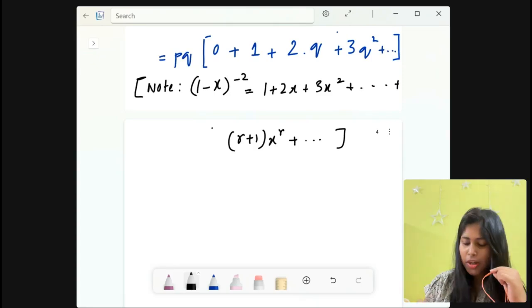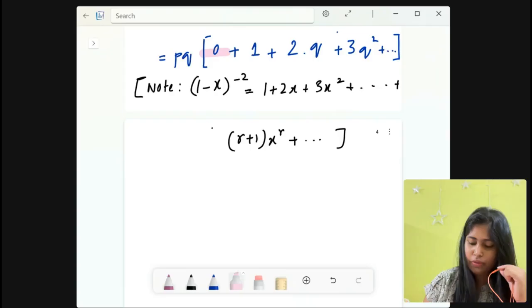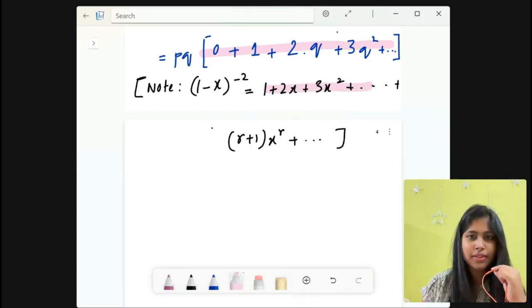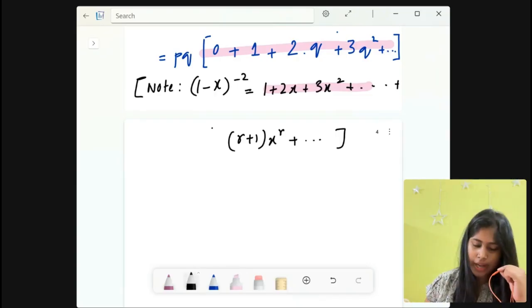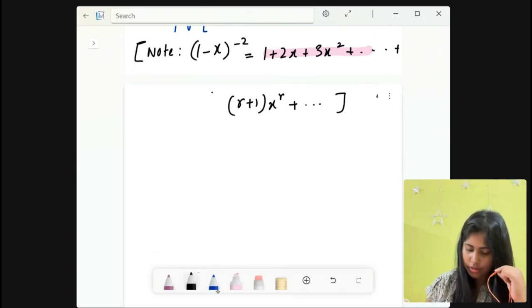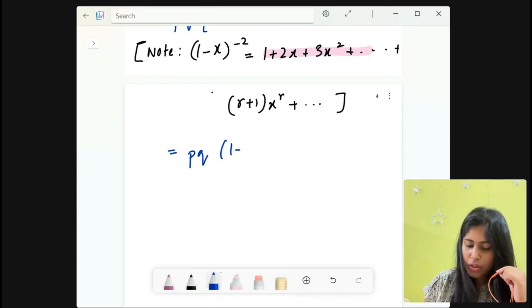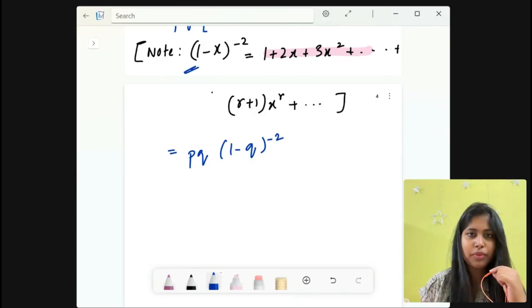Now look at this part carefully. Does this match this part? This matches, right? So it will be p into q, 1 minus q to the power minus 2, according to this binomial expansion, right?